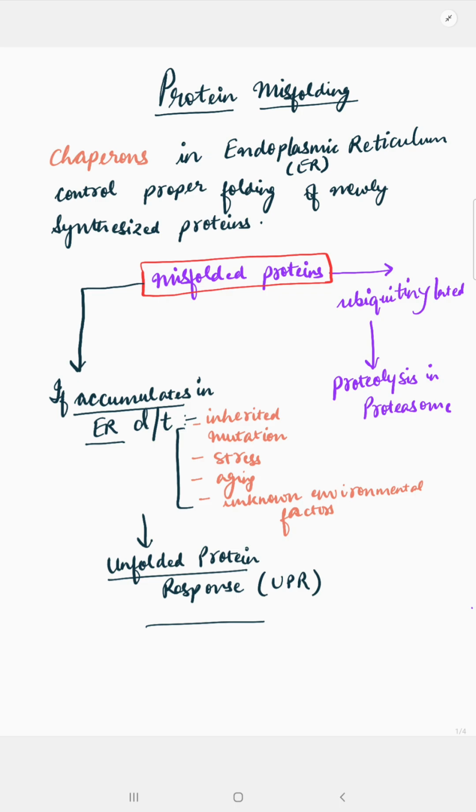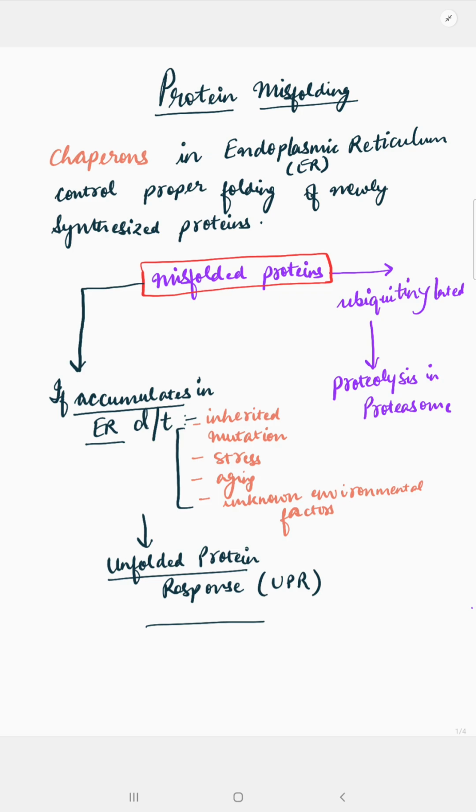Now in case there is presence of misfolded proteins, so if some proteins do not happen to get folded properly, what happens to them in a normal cell is they are ubiquitinated, and in the proteasome they are destroyed by the process of proteolysis. However, if the quantity of misfolded proteins accumulates in the endoplasmic reticulum, this can happen either due to some inherited mutation or as a result of cellular stress, aging, or any unknown environmental factors.